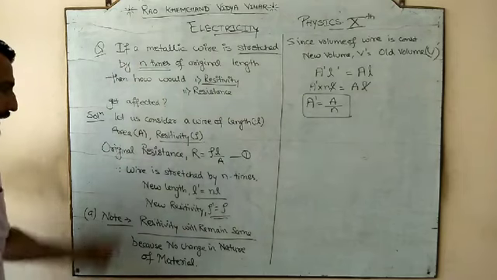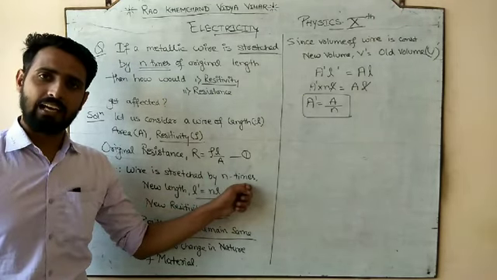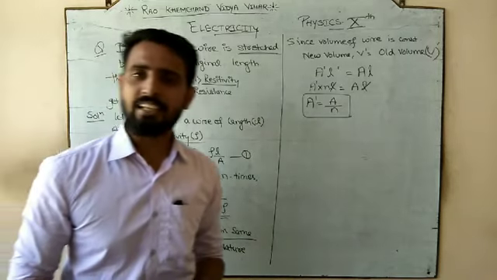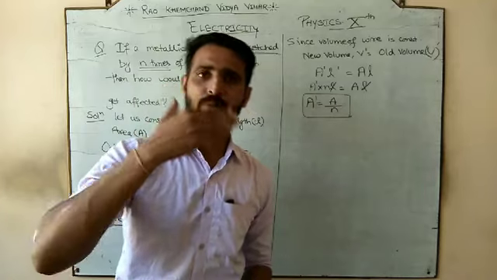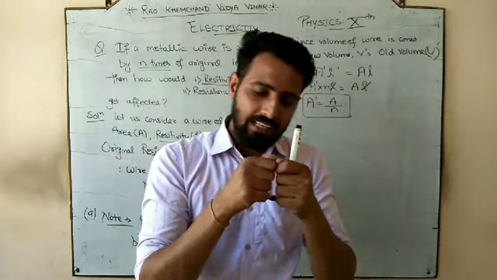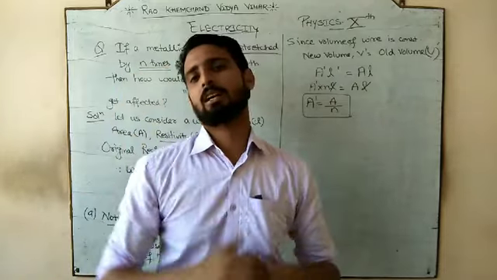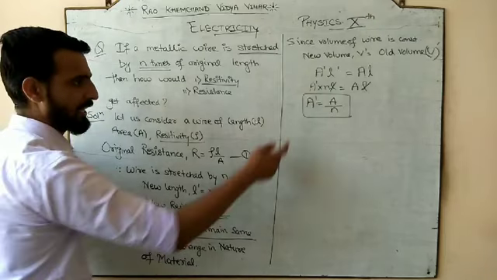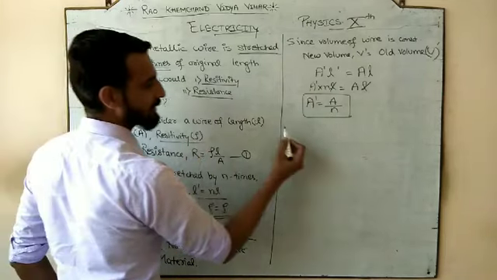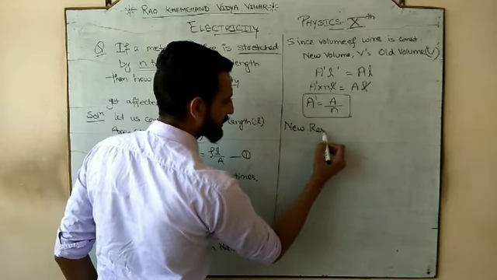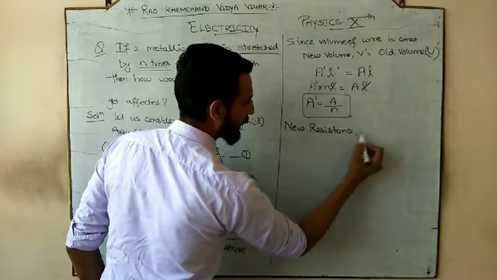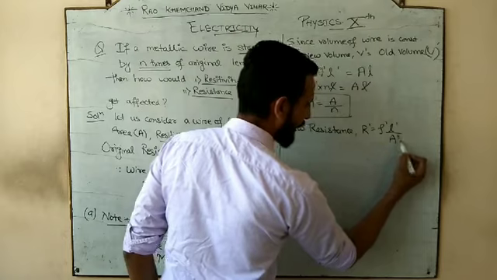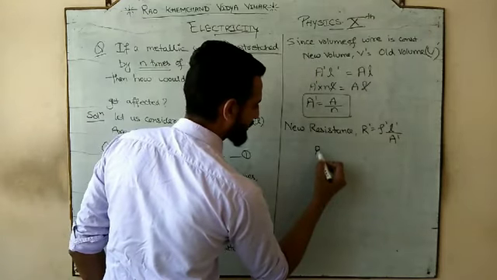And what we get to know, if wire is stretched by n times, it means length increase by n times, but when the length is increased by n times, area will decrease by n times. तो अगर आप वायर का या रबर बैंड का लेंथ बढ़ाते हैं तो उसकी थिकनेस हमेशा कम होती जाती है. Okay, so we have new length, we have new resistivity which is the same, we have new area, can we have new resistance? So thus new resistance R dash is equal to rho dash new resistivity L dash divided by A dash. What is the new resistivity?